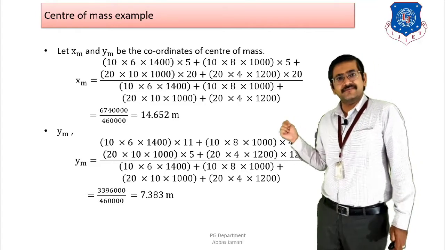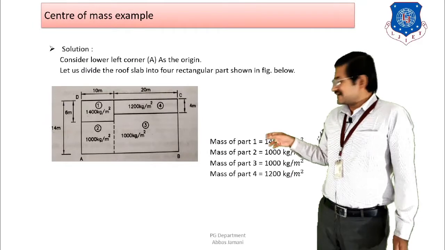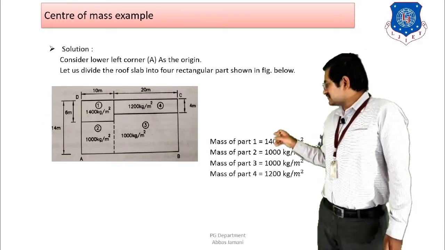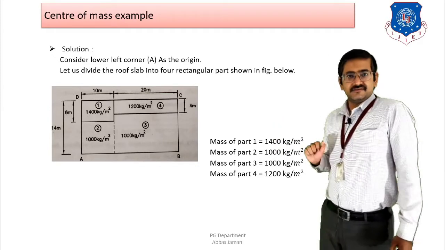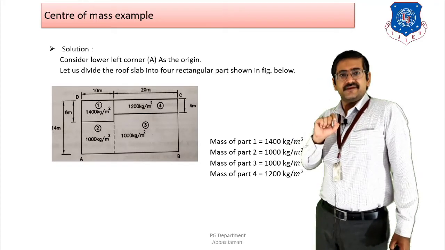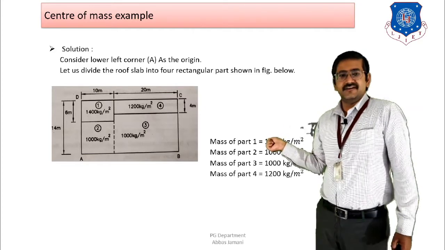Then coming to the second part, that is A2. Again, if I look at A2, then I have converted it into the second part, that is 1000 kg per meter square. So it is going to be 10 into 8 into 1000, right? Because 14 is the total dimension, 6 meter is the dimension of the first part. So 14 minus 6 will give me the value of 8. So that is why it will be 10 into 8.